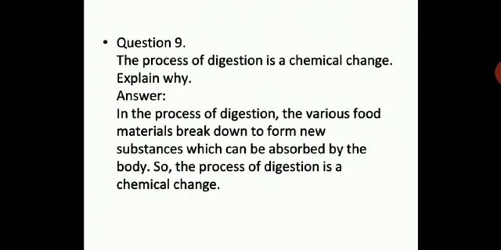It has to break down into the simplest form so that it can be easily absorbed by the blood. Food directly cannot go to the blood, so it has to break down into the simplest parts, and finally glucose will go to the blood to give us energy. Hence it is a chemical change which cannot be reversed.